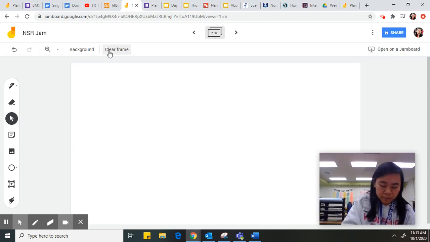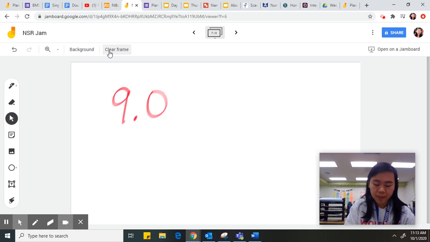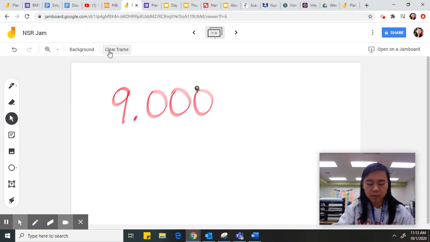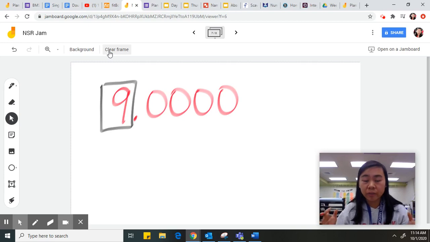What if I had 9.0? That's a decimal, right? And I know that decimals do show me parts of a whole, but does this decimal have any value? That 0 has no value, right? I know that for decimals, after the decimal place, I can add as many zeros as I want, but the number that really remains the same that has that value is 9. So 9 is going to be the same thing as 9.0, 9.00, 9.000. Those zeros after the decimal have no value. So even though I'm writing it as a decimal, I know that that decimal has no value. It has no parts. I'm really just looking at the whole number 9.